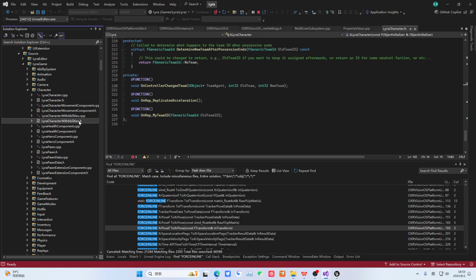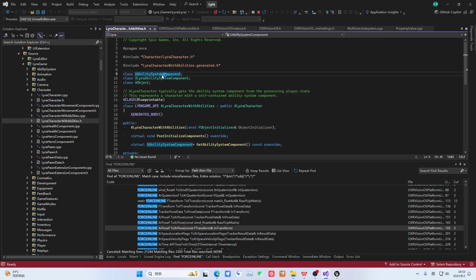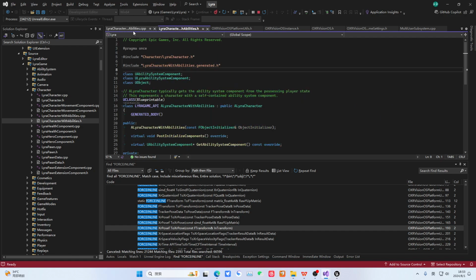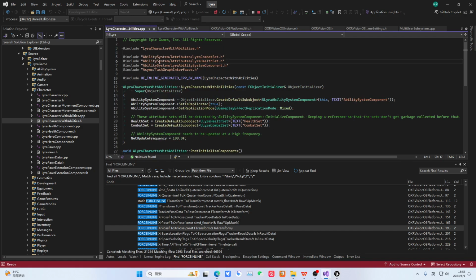Because we look at the official project, and forward declaration can avoid many problems. We find this character. Let's look here again. It seems we didn't see it here. There is also a forward declaration. See? He forward declared this ability system. Forward declared, right?